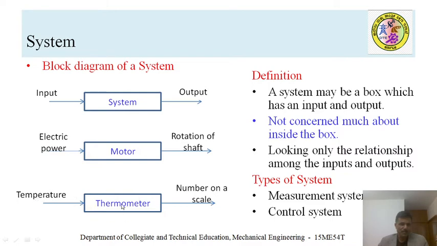Based on this temperature, it gives the result in the form of a display. That's how a thermometer is also a kind of system, which senses the value and displays it in the form of numbers on the scale. There are two types of systems: measurement system and control system.